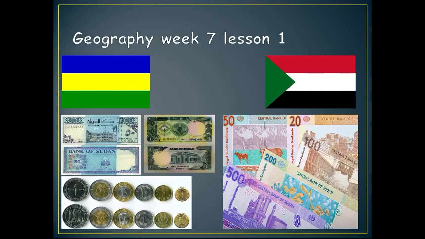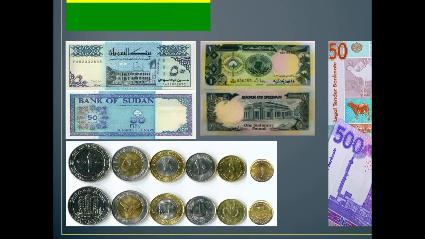The picture on the left is what our flag used to look like. Until now some people use it, but we changed it to the one on the right. Both of them are flags of our Sudan. The money on the left is what we used to use earlier. We don't have those coins anymore.